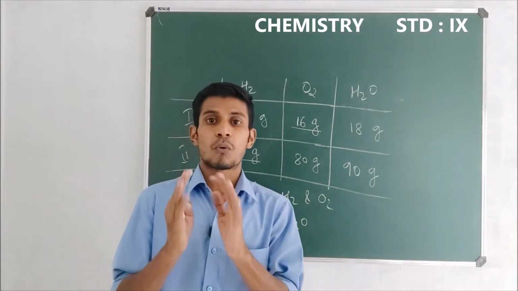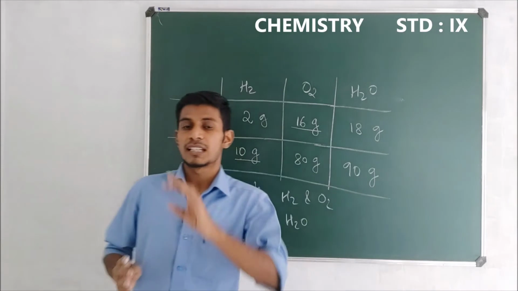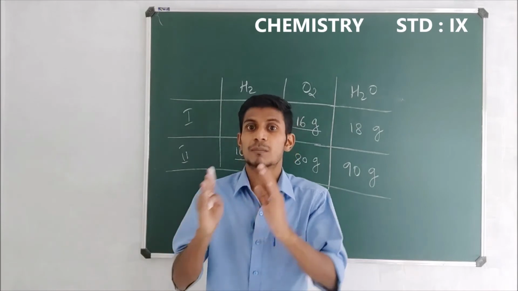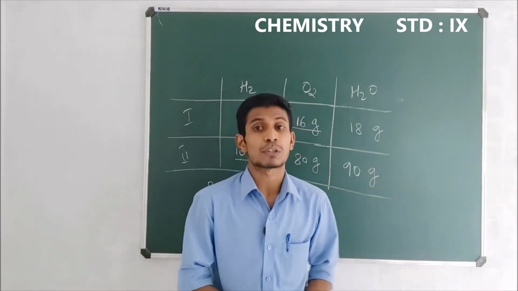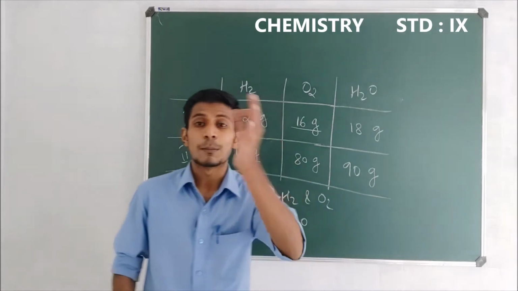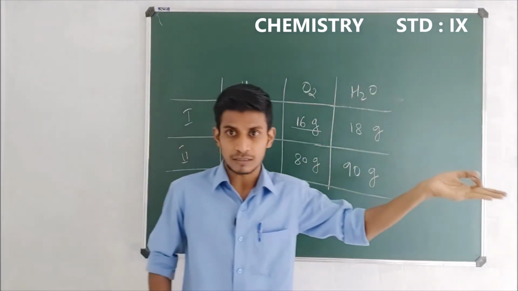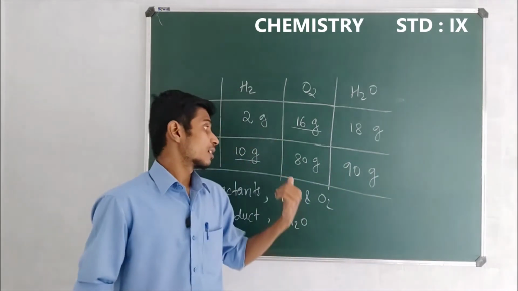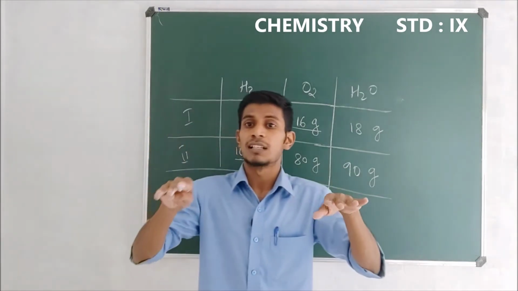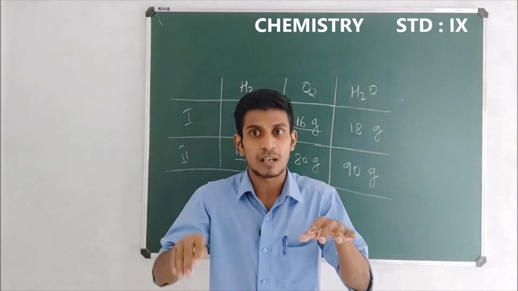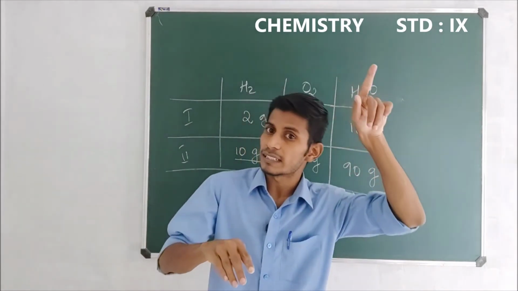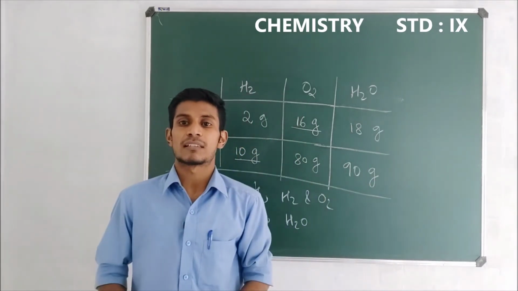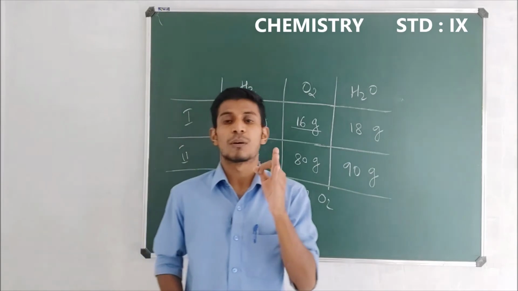So dears, what we can conclude from here is that in any chemical reaction, in any chemical change, the total mass of the reactants will be equal to the total mass of the product, which means the mass is neither increased nor decreased. Am I right? Yes. Since the mass of the reactants and the mass of the product are equal, no change occurs in mass. So mass is neither increased nor decreased, it remains the same, and this is known as the law of conservation of mass.